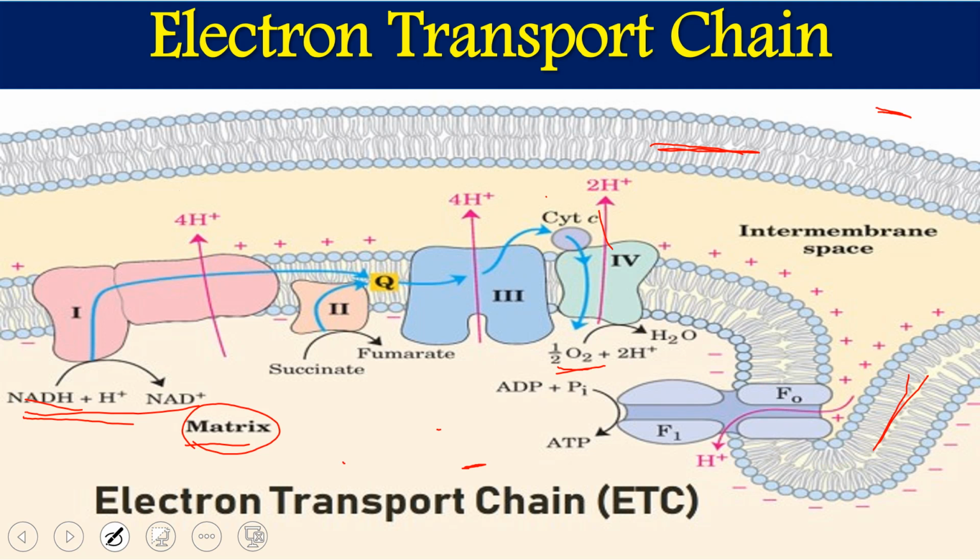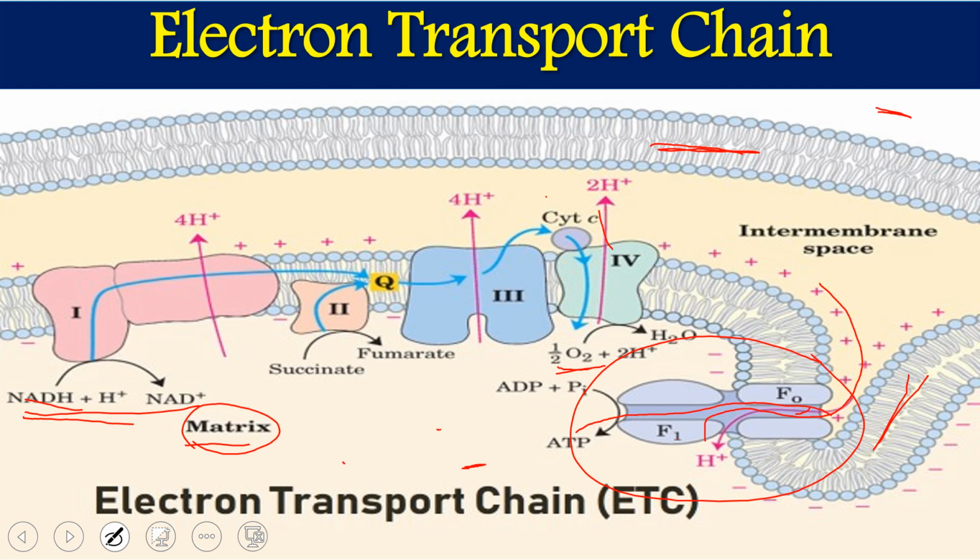Because of this proton gradient, those protons are transported back to the matrix through ATP synthase, which has mainly two structures, F0 and F1, with alpha, beta, and gamma subunits. The proton moves through ATP synthase, which behaves as a proton channel, back into the matrix.